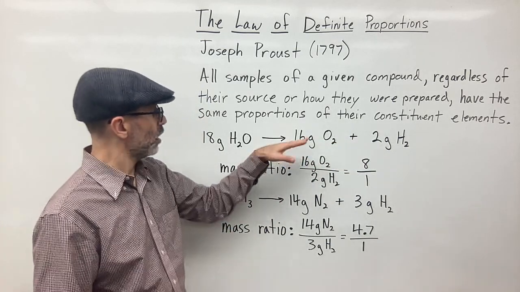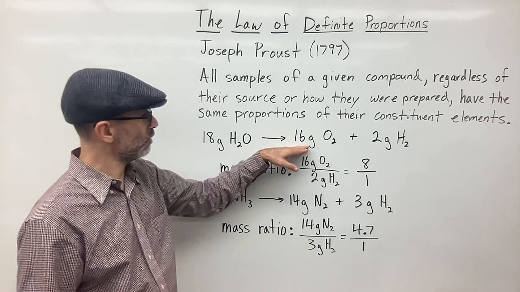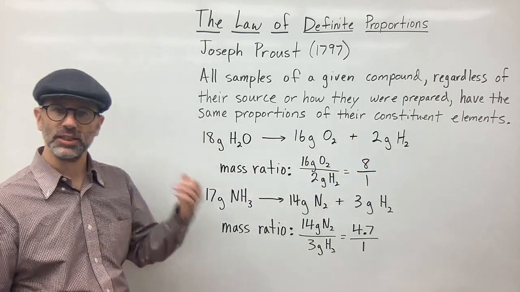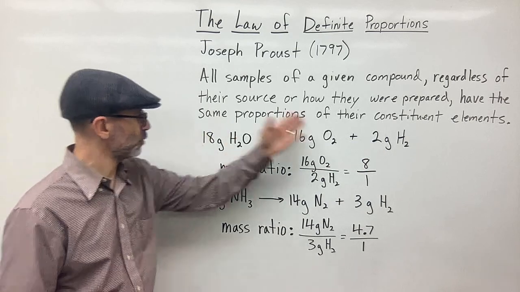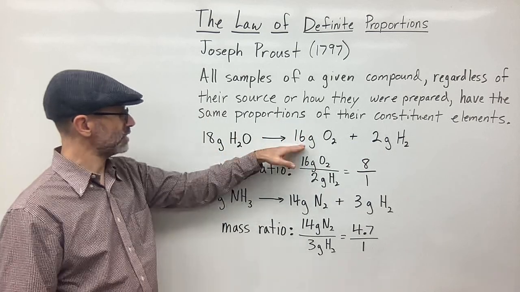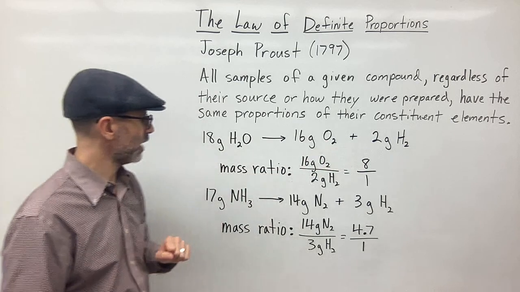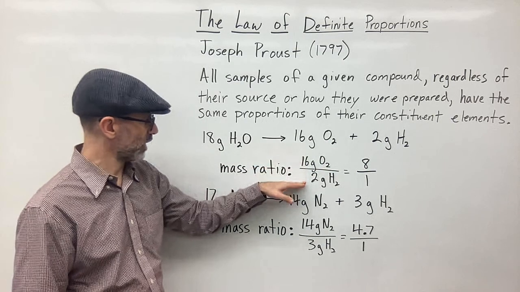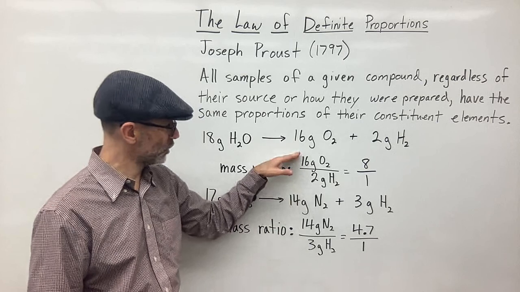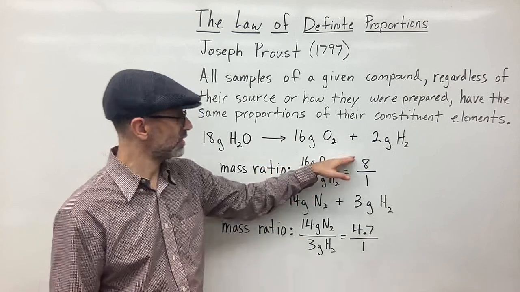So he compared the mass of one element to the mass of the other element and looked at the ratios. And so, for example, in this example here, I have 16 grams of oxygen and 2 grams of hydrogen. I put that as a ratio, and I find that the mass ratio of oxygen to hydrogen is 8 to 1.